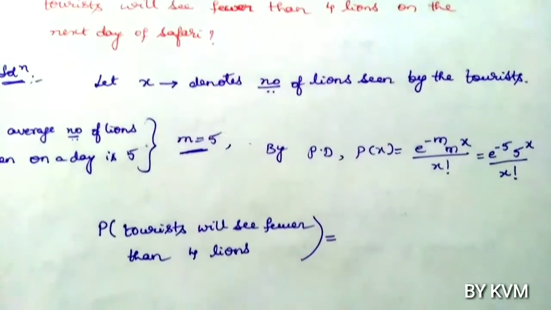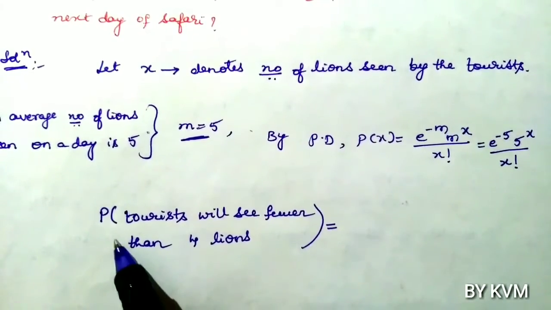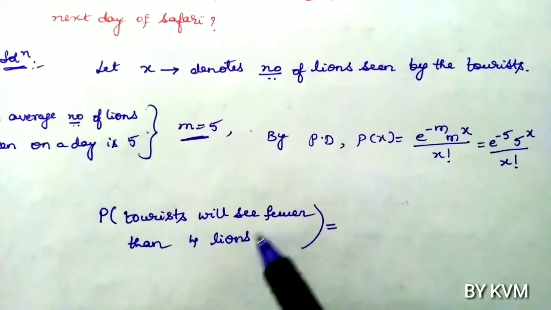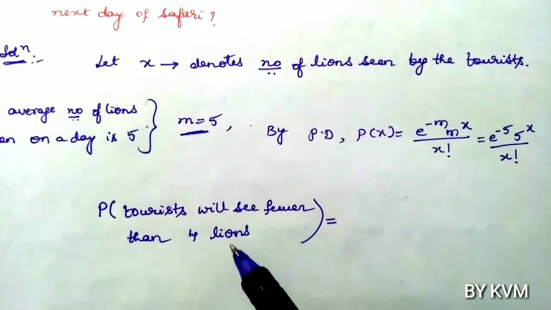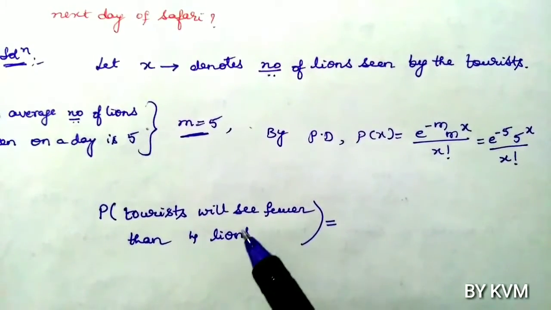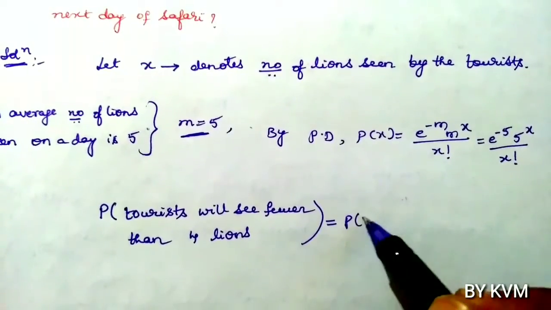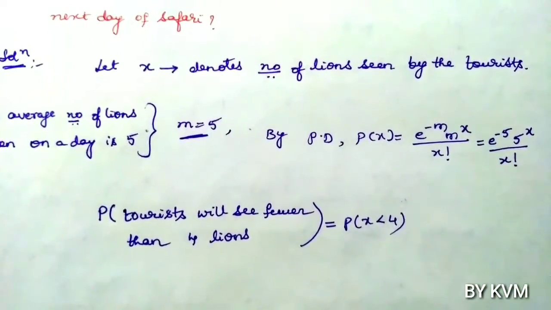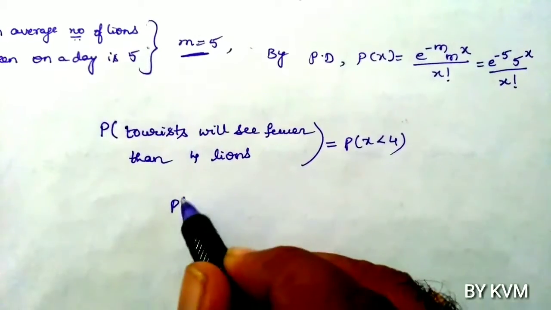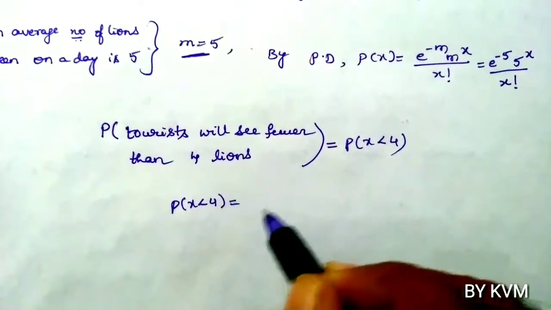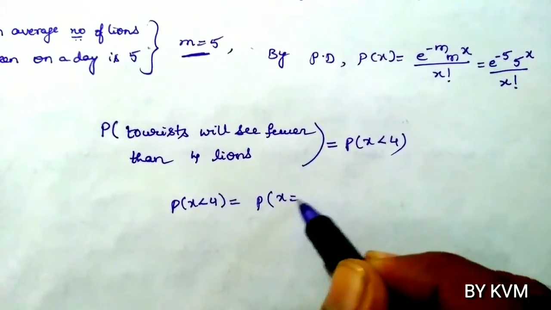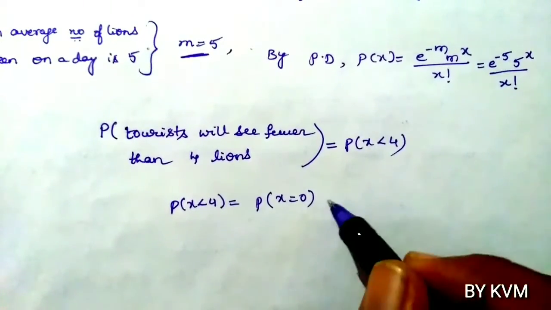Now, so what we have to find here? We have to find that probability of tourists will see fewer than 4 lions. So fewer than 4 lions means less than 4 lions. Probability of x less than 4. So probability of x less than 4 means there is a probability of seeing no lions, that is probability of x equals 0.